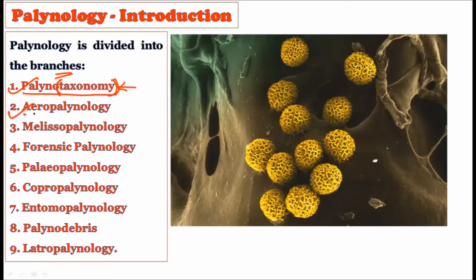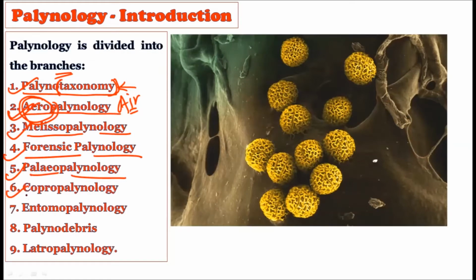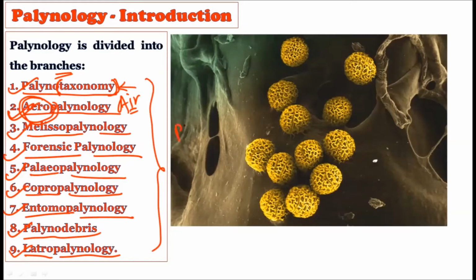Then the second branch is called aeropalynology. As the word suggests, aero relates to the air, right? The third branch is called melissopalynology. The fourth branch is forensic palynology. The fifth branch is paleopalynology. The sixth branch is capropalynology. The seventh branch is entomopalynology. The eighth one is palynodebris, and the ninth and last one is lateropalynology. So all these 9 branches are there under palynology.